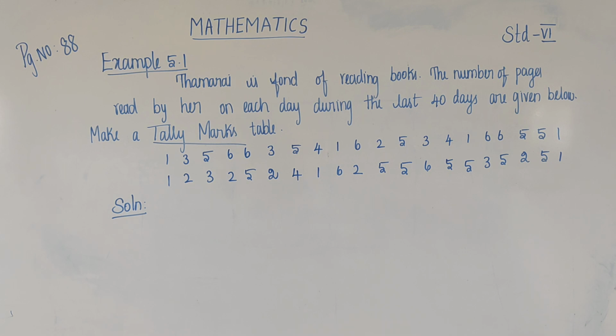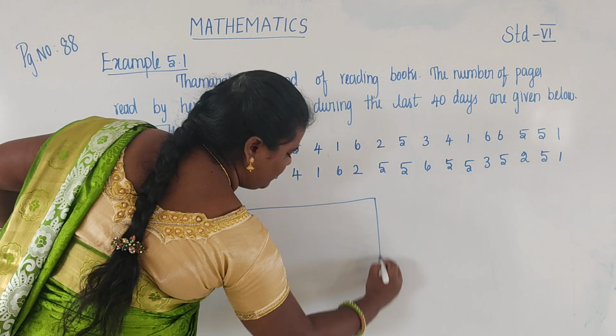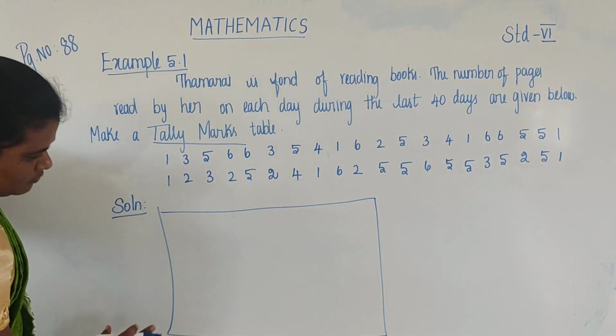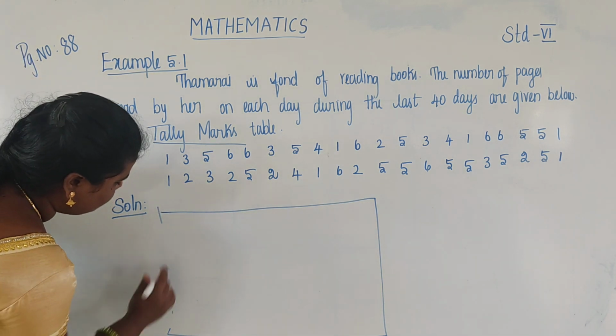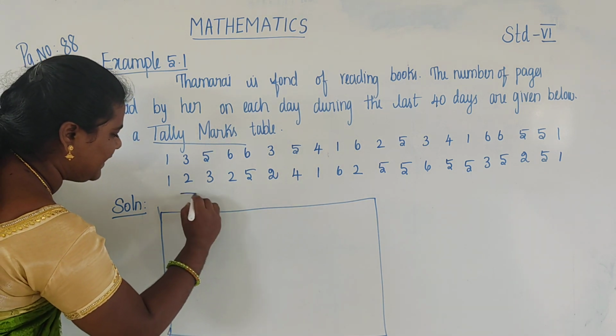Okay, so the number of pages. This one is the tally marks table.